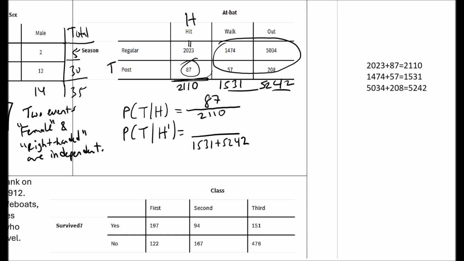So out of those two, the walks and outs, how many of those were not in the postseason? And the answer is these two, right? 1474 plus 5034.